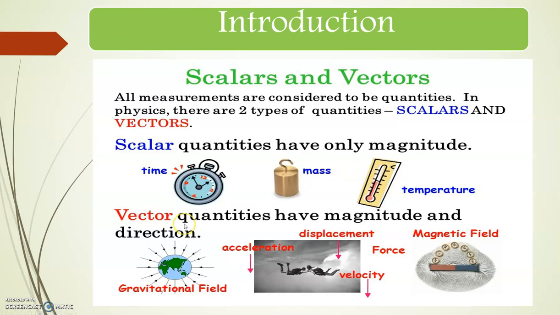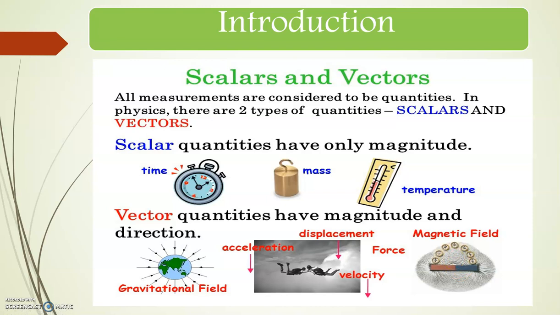Next we are going to see what is a vector quantity. A vector quantity has both magnitude and direction. For example, consider the gravitational field. In this field, both magnitude and direction apply. Then see this picture: acceleration, displacement, force, velocity. Here also both magnitude and direction are present. Then consider the magnetic field. In the magnetic field we have the force of attraction, so here also magnitude and direction are present.